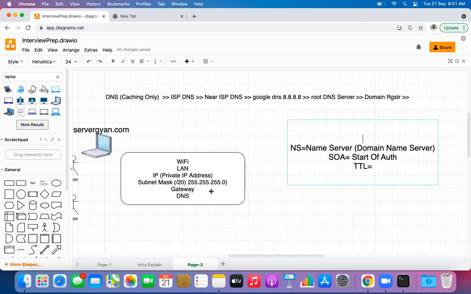Okay, but where is it going to be stored, how are we going to define this TTL, and what should be the standard value of this TTL? Anyone who wants to answer?